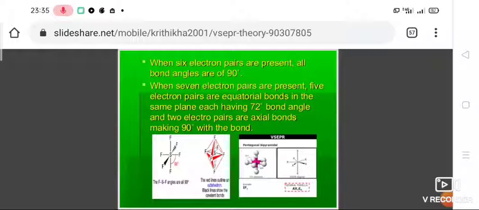When 7 electron pairs are present, 5 electron pairs are equatorial bonds in the same plane having 72 degree bond angle, and 2 electron pairs are axial bonds making 90 degree with the bond. The shape is given as an example. Draw the shape and practice.